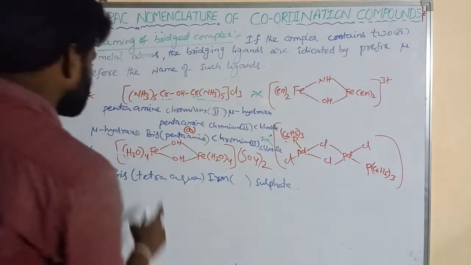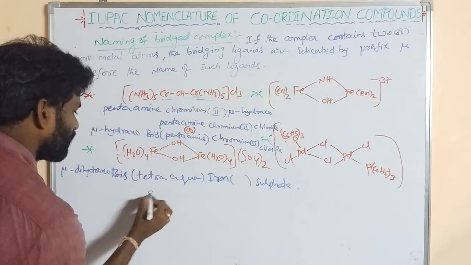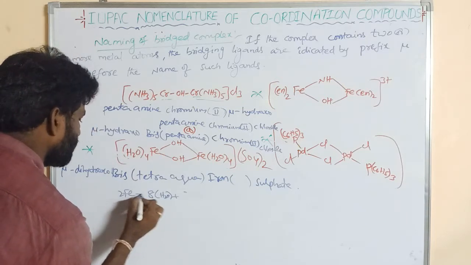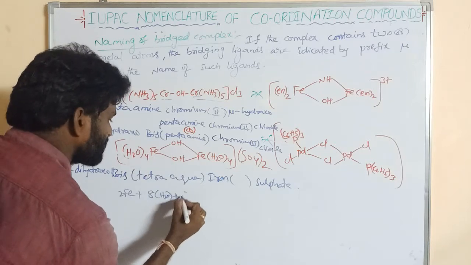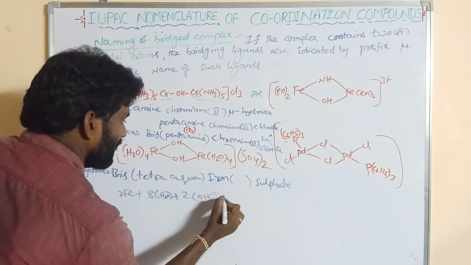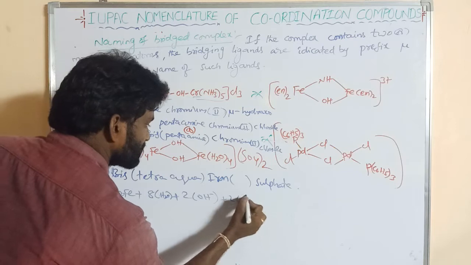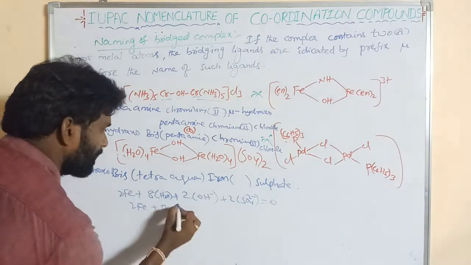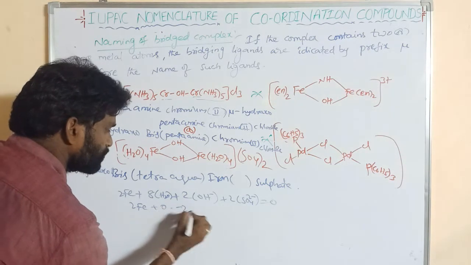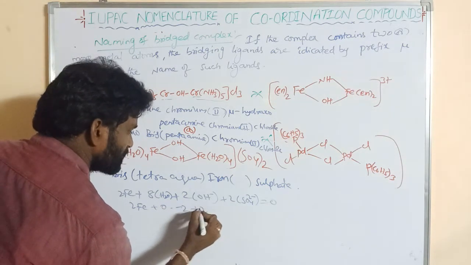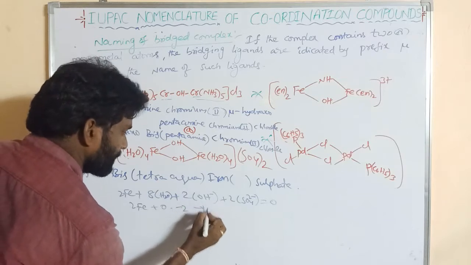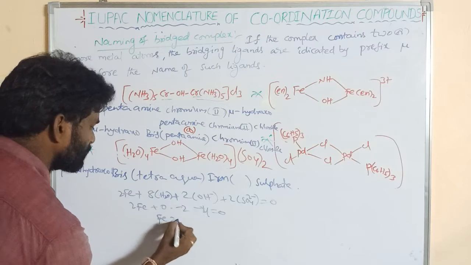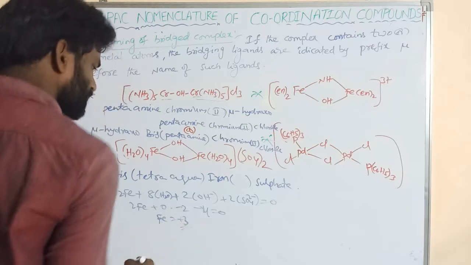Here 8 water molecules are there. 8 H2O plus 2 iron atoms, 2 Fe, plus here 2 OH minus, and 2 SO4 2 minus is equal to 0. 2 Fe plus 0 plus 2 into minus 1, minus 2, plus 2 into minus 2, minus 4, is equal to 0. Minus 2 minus 4 goes to the right side, plus 6. So each iron is equal to plus 3.